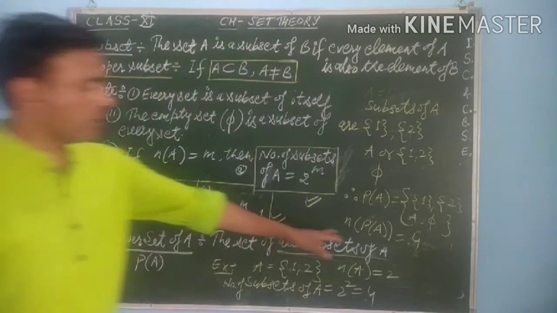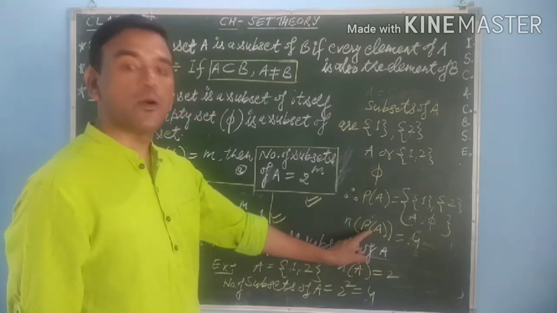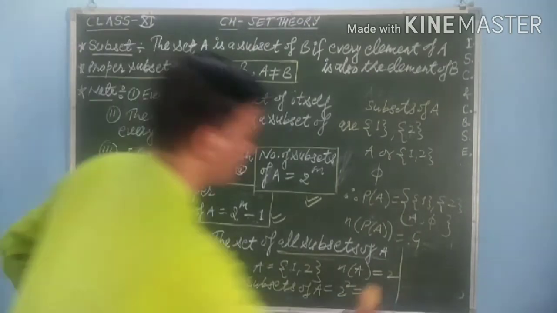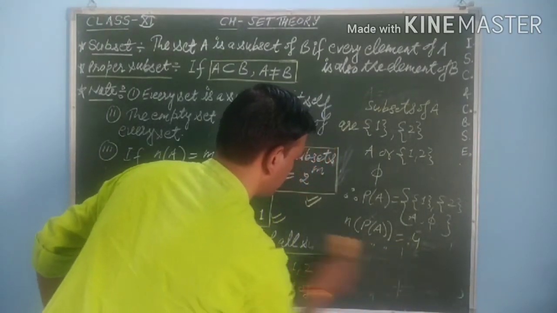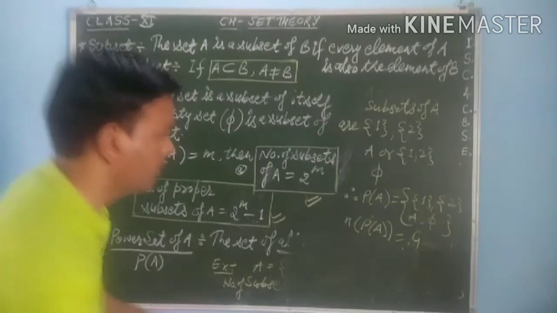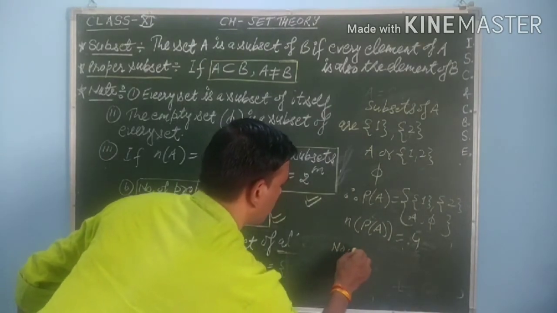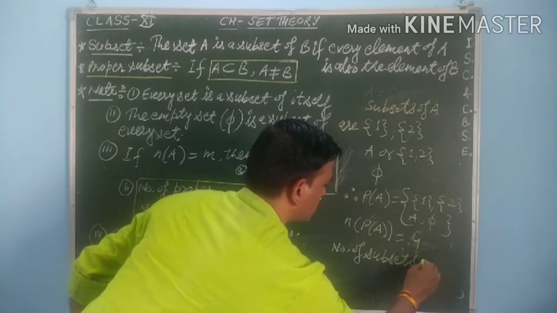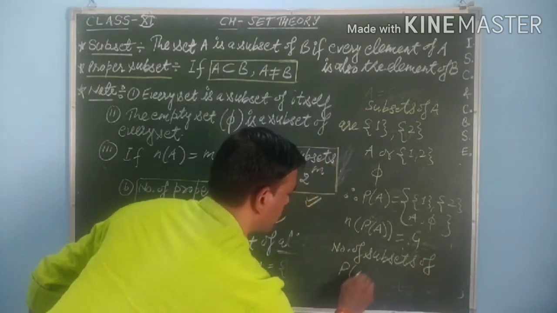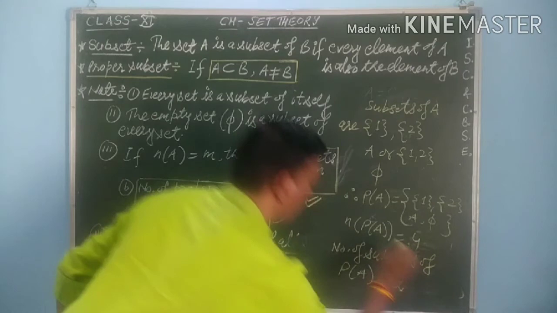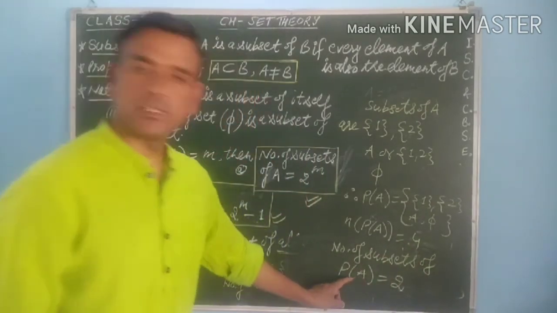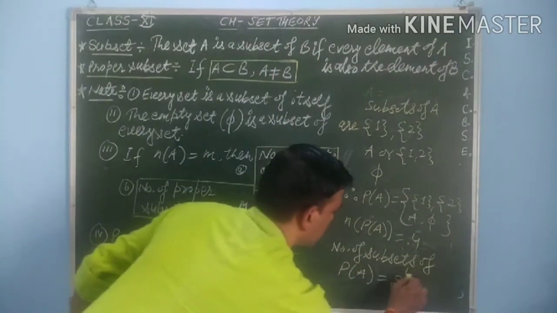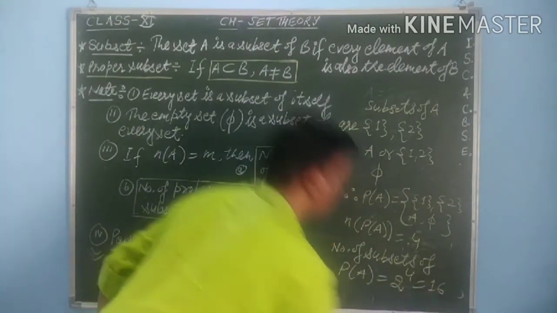So if we want to find out the subsets of the power set of A, then you can write here the number of subsets of the power set of A will be equal to 2 to the power. Again the power set is a set, so the number of elements are 1, 2, 3, 4. It means there will be 16 here.